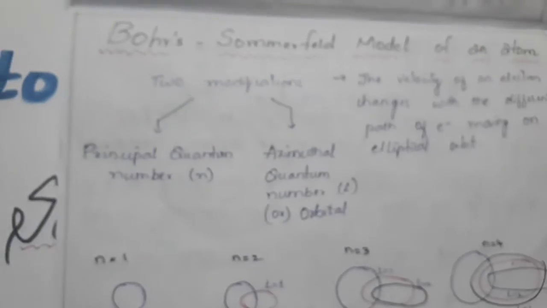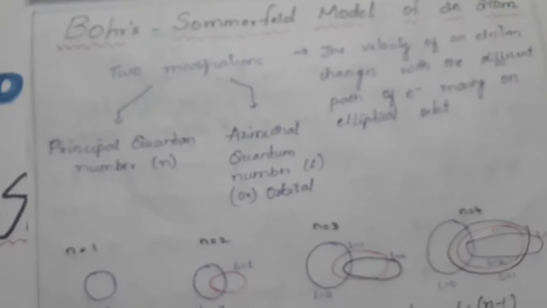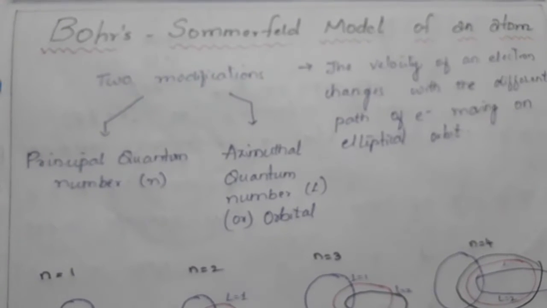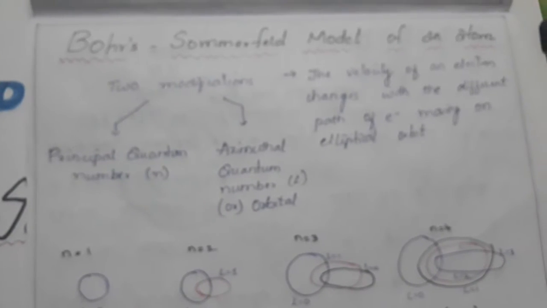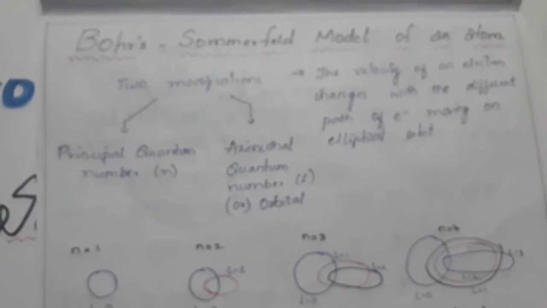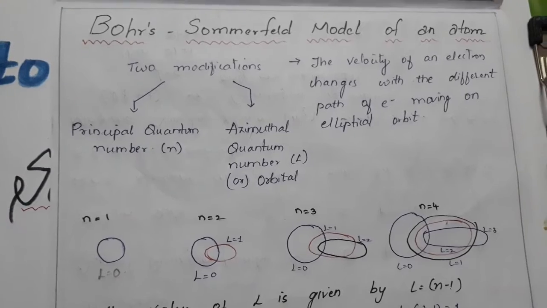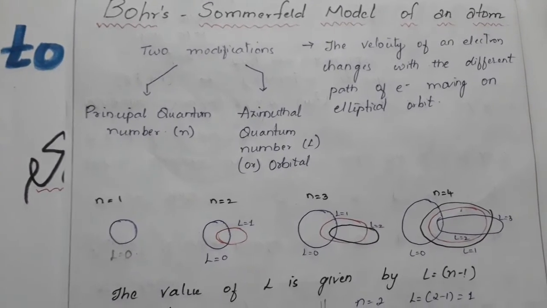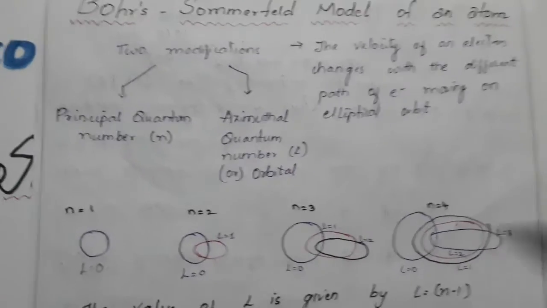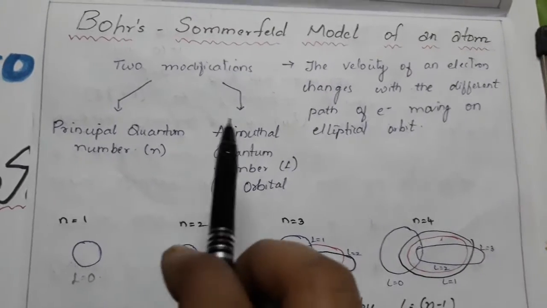Again, this model was not perfect for atoms other than hydrogen. So there comes the Sommerfeld model of an atom. The scientist Sommerfeld made two modifications. He said there are two types of quantum numbers, principal quantum number and azimuthal quantum number.